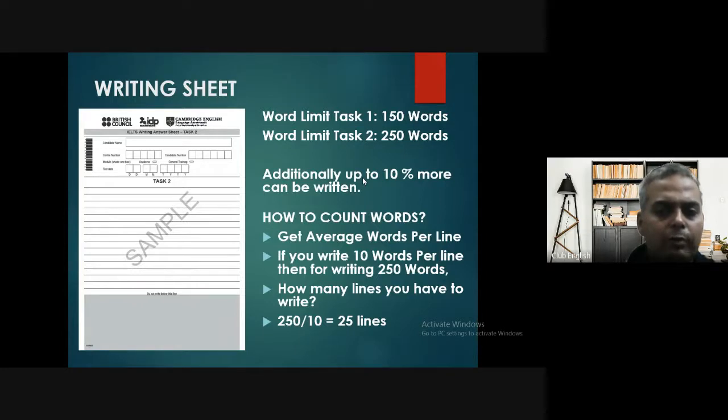So what could be an ideal or an optimum number of words which you can write is 10% more. As you can see here, 10% more means, if the essay is of 250 words, write 275 to 280 words. And if the writing task one is 150 words, you can write up to 175 or 180 words. That would be sufficient. Don't need to write extra.